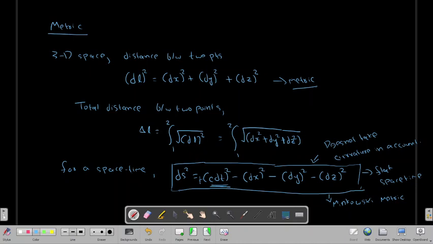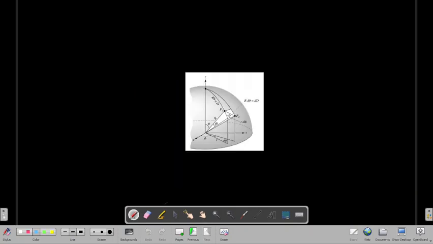We want a metric which can also take the curvature of the universe into account. The other thing is that it should be homogeneous, and it should take isotropy into account. So we are taking a very general example: a very infinitely large sphere.